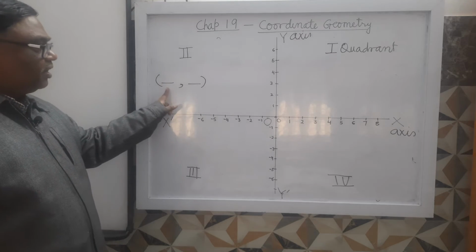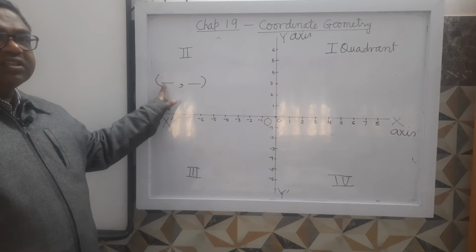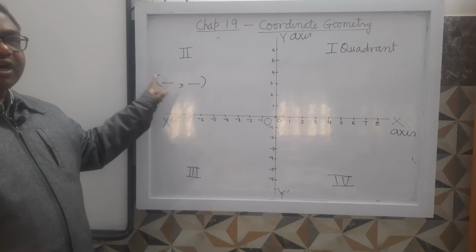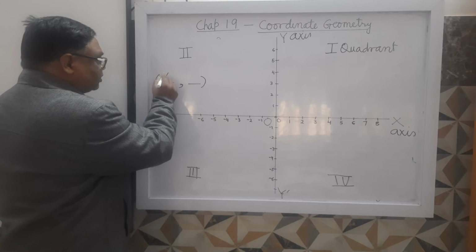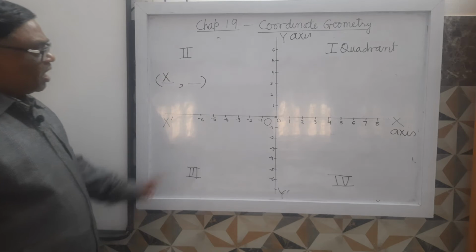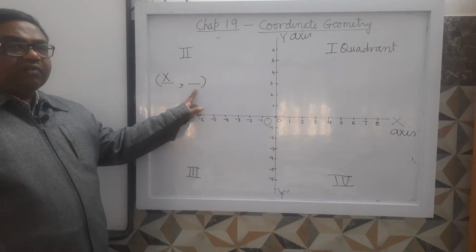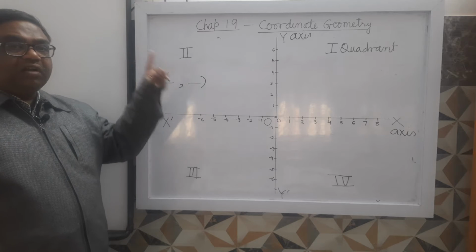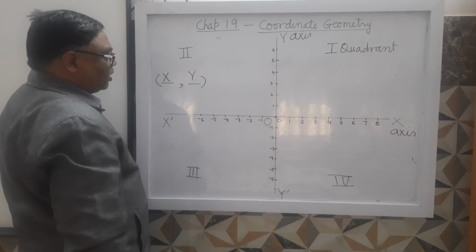This will be called the x coordinate. And here we will write that number in front of which the point is situated on y-axis. This coordinate is called y coordinate.